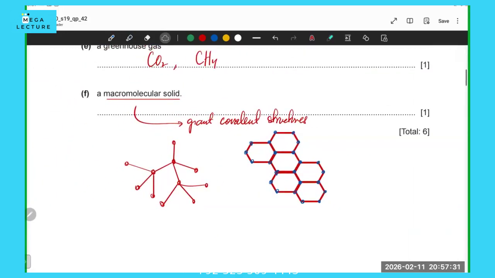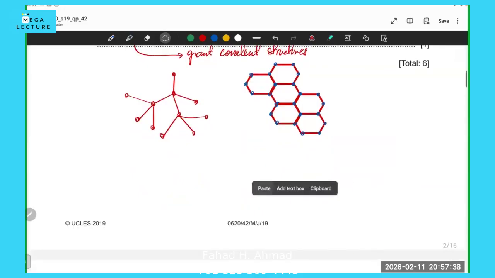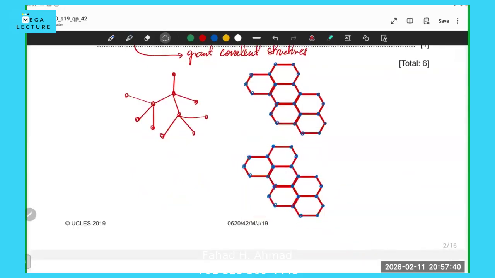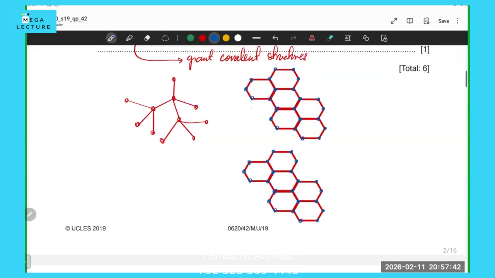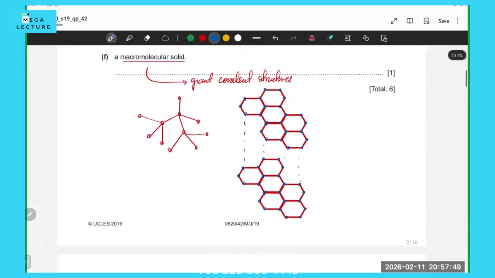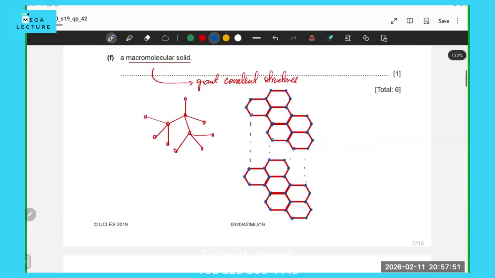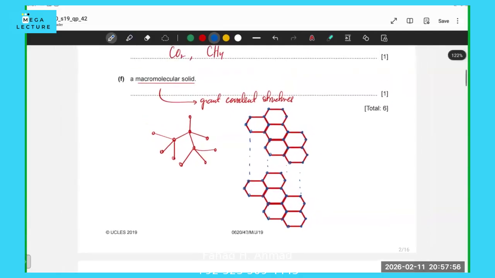There are many, many sheets, and all of these sheets are independent. They are not bonded to each other, but they attract each other by weak intermolecular forces. So lots of sheets are stacked on top of one another, and that makes the structure soft because the sheets can slip and slide.